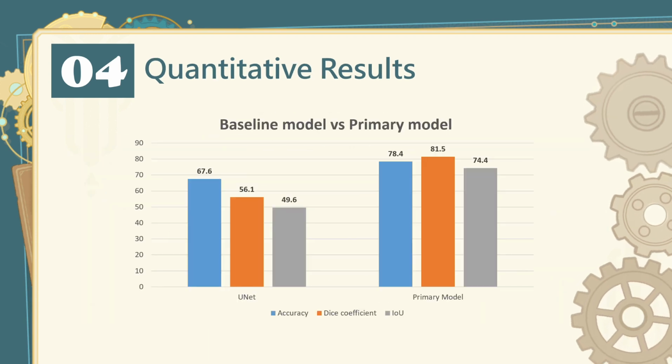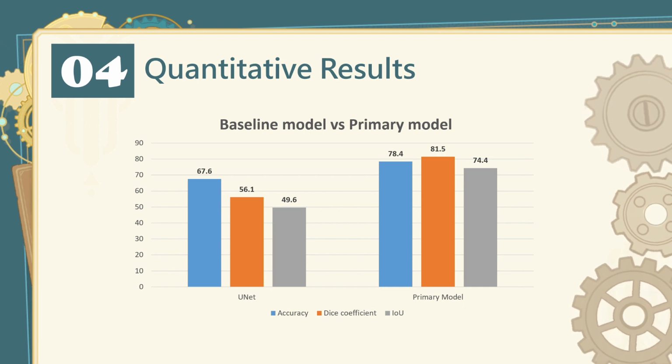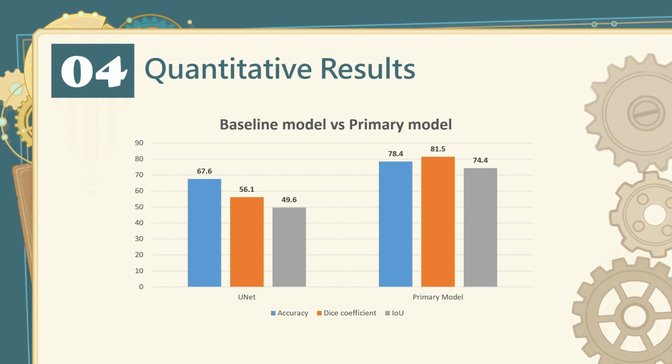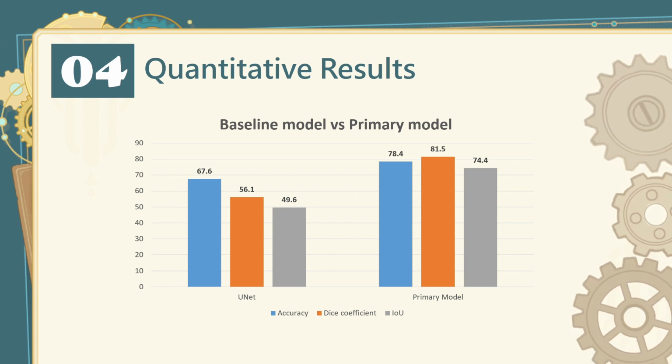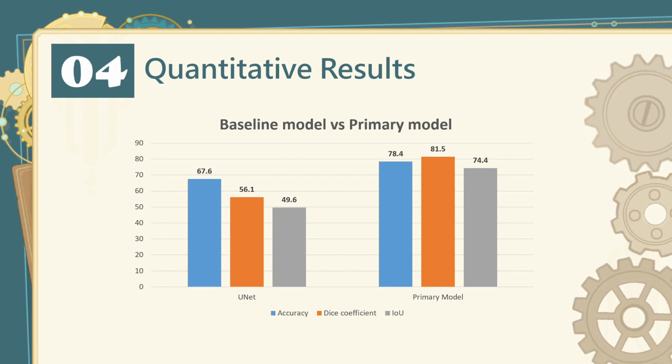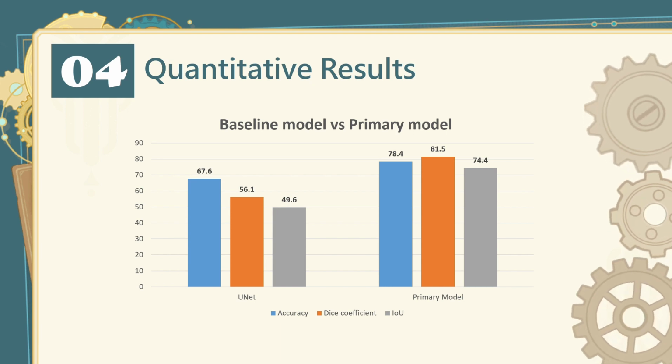Next, we want to introduce accuracy, dice coefficient, and intersection over union. These are all common metrics for segmentation tasks evaluated on a dataset. As you can see, our primary model outperforms our baseline model, which is a good sign that our model is performing well on every metric.